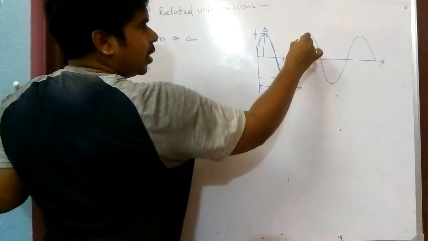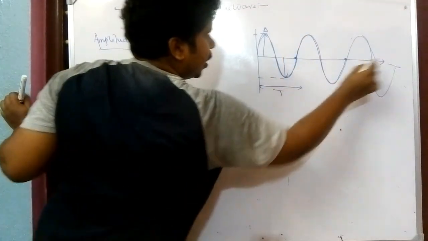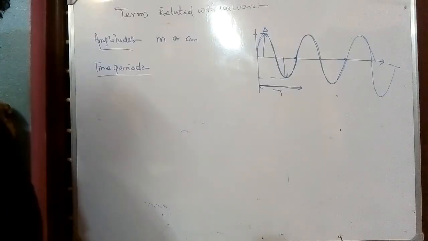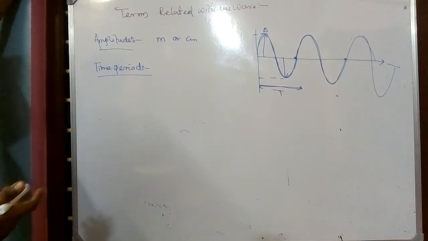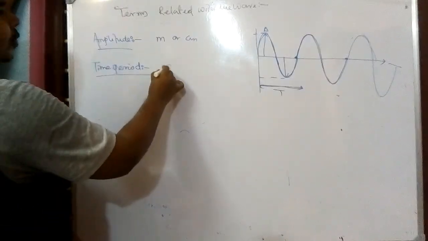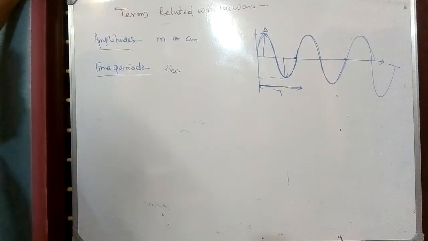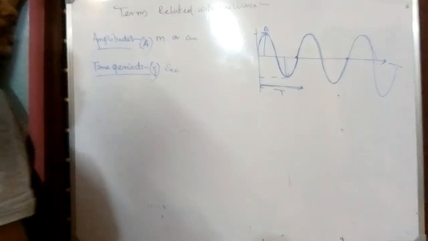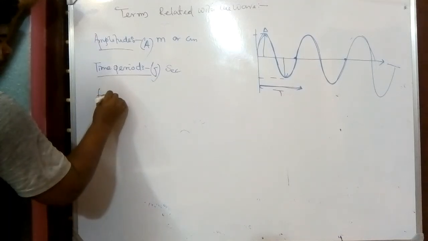From this point you will see again the same thing, and from here again the same thing. So we can say this is a complete wave. Clear? So the time taken to complete one wave is known as its time period, whose unit is second and which is denoted by capital T. Amplitude is denoted by capital A. Not going into too much detail, you all know that.